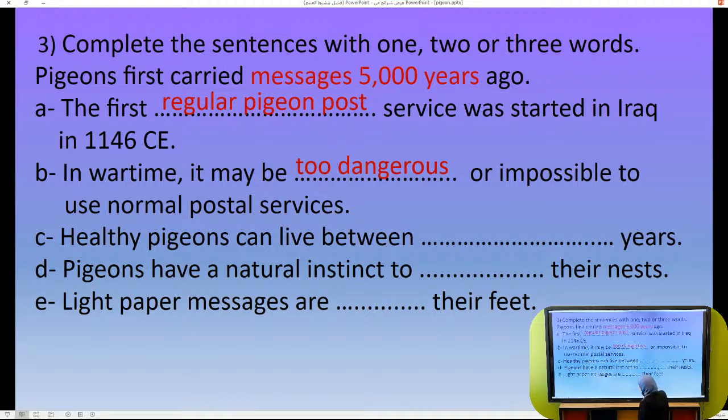C, healthy pigeons can live between, we see that, 15 and 20 years. Pigeons have a natural instinct to do what? Of course, to fly back to their nests. And light paper messages are tied to their feet.